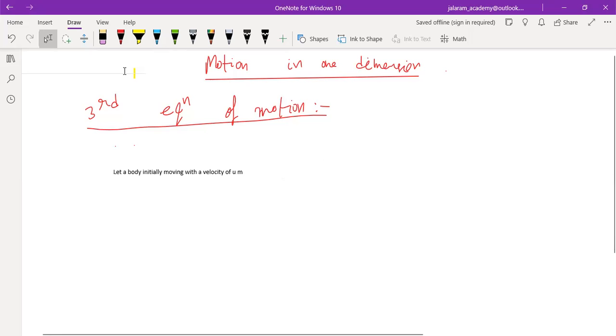Now you have to write it yourself. Now body initially moving with velocity of u meter per second